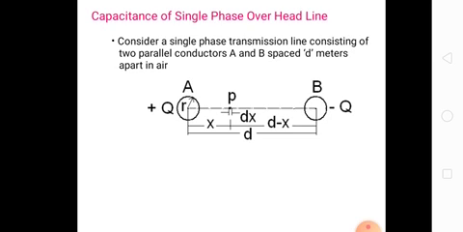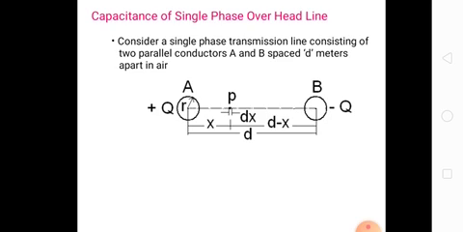Here plus Q means the charge per unit length over conductor A, and minus Q means the charge per unit length of conductor B, in coulombs per meter. r is the radius of each conductor, and D is the distance between the conductors.